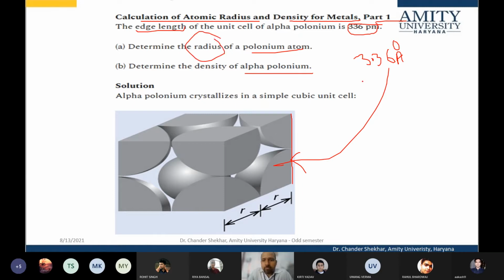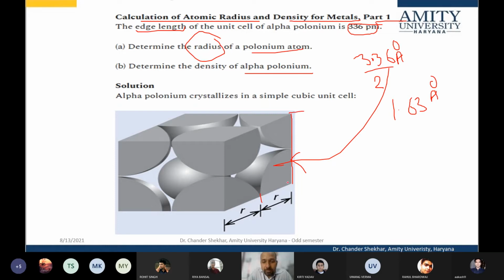So radius of the polonium atom will be how much? It will be half of this. So simply it will be 1.68 angstrom. So that is as easy.